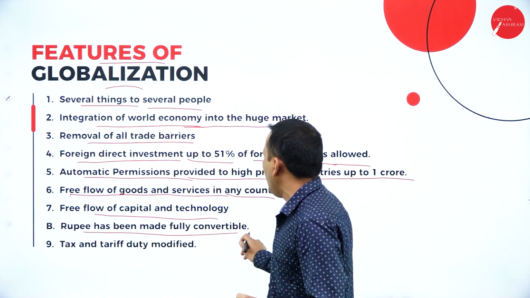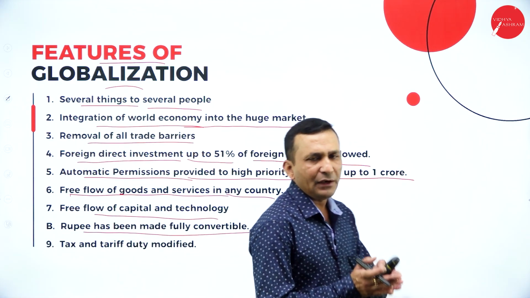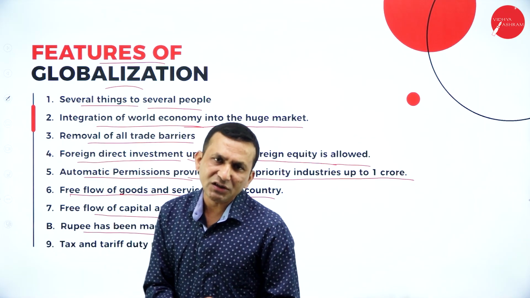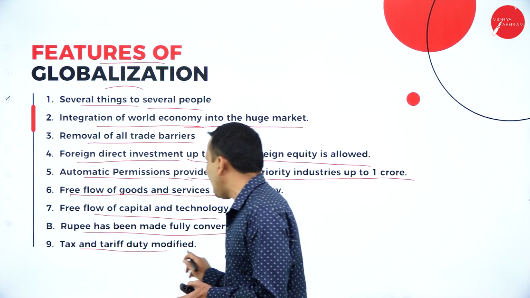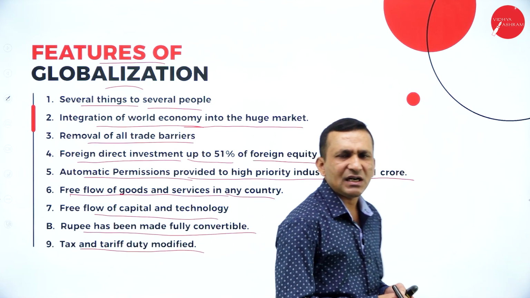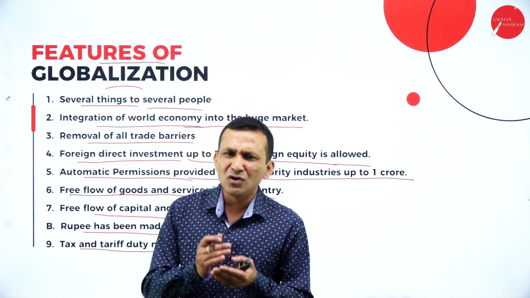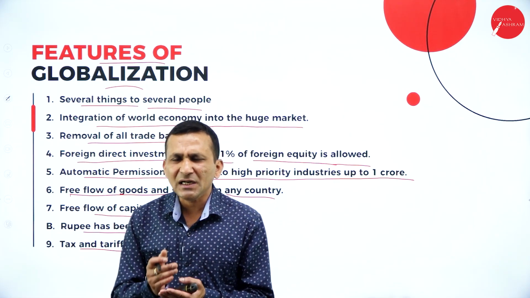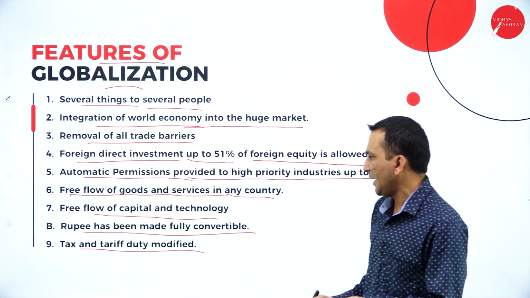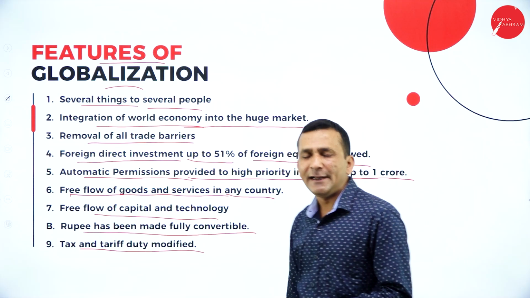The rupee has been made fully convertible, because each and every country maintains a unique currency. When we compare with the dollar, pound or euro, we find a lot of variations. Tax and tariff duties were modified, just to promote international trade. The government is not making any restriction, but it is not complete freedom either; a certain percentage of freedom is provided to businessmen doing international trade. The tax collection, import tax and export tax, is everything related to international trade.